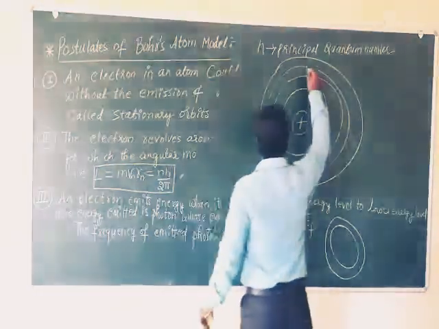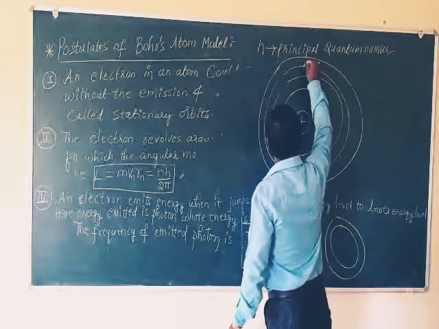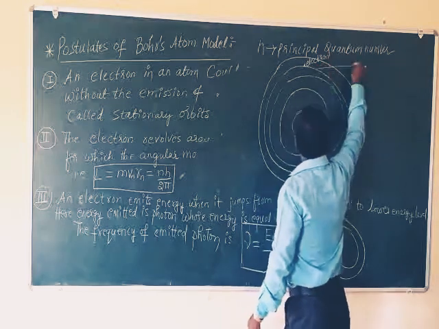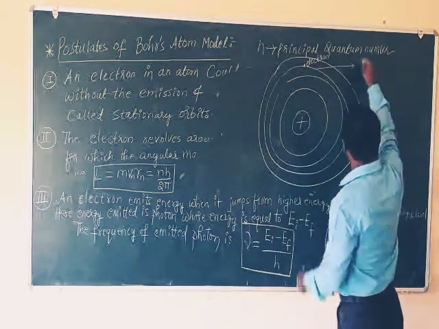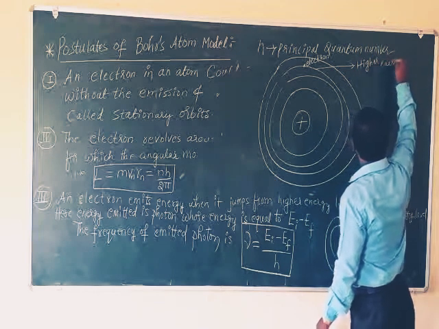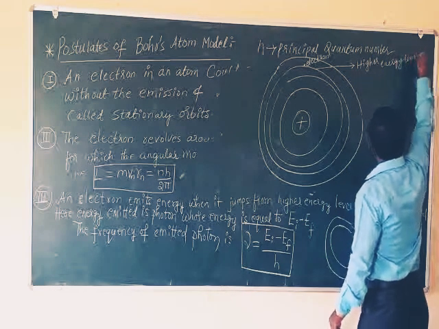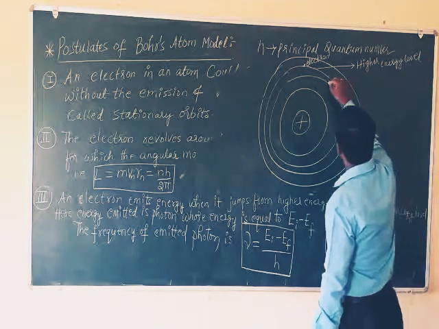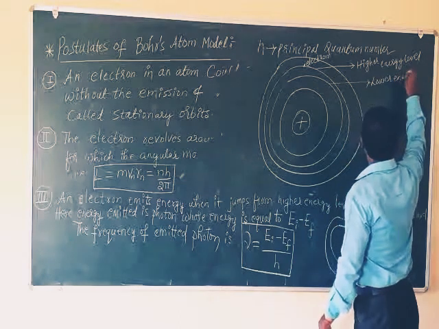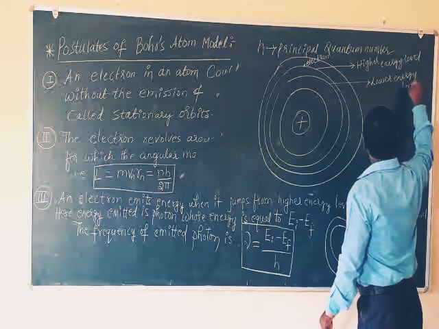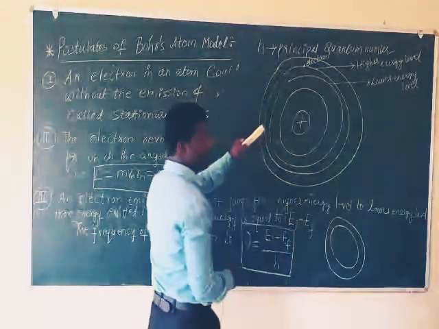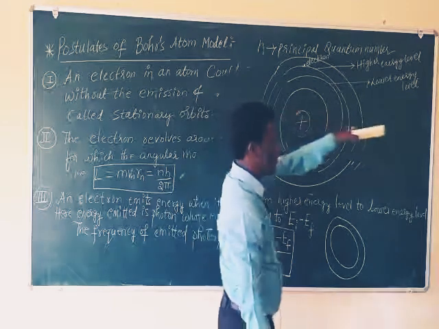So here is the electron, this is the electron. This is the higher energy level, and this below is the lower energy level. Higher energy level and lower energy level, right?